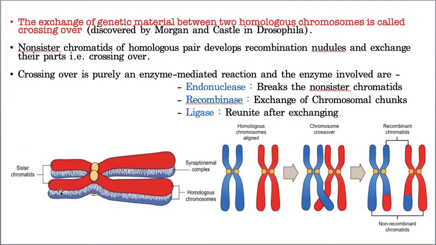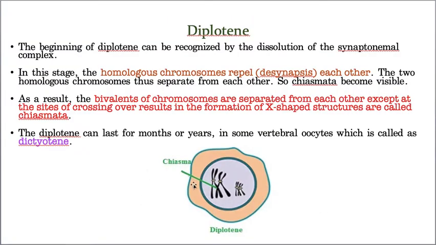Earlier, they were arranged like the bread slices of a sandwich. Now they start moving away from each other. Did you notice it or not? But a small point, please understand, a very small point. What is that? They start repelling throughout the chromosome except at the junction of the crossing over.